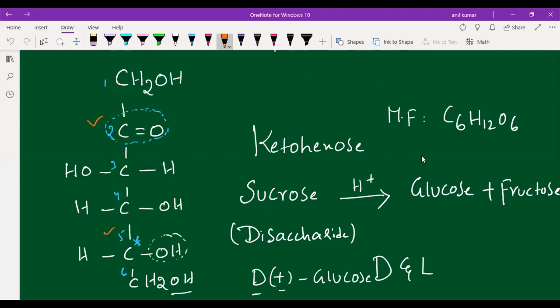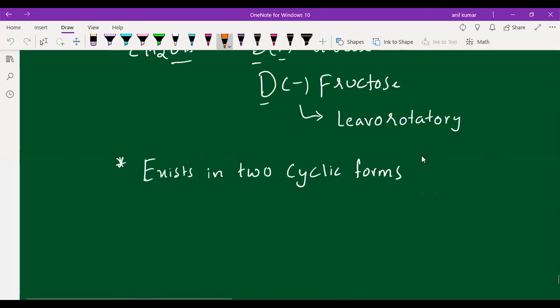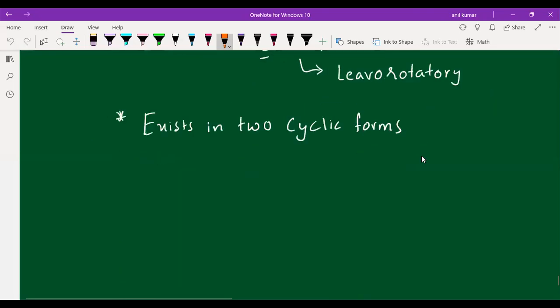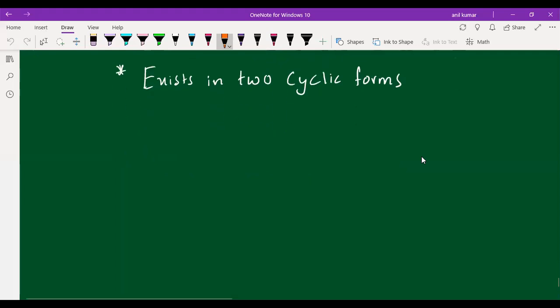How is glucose able to form two cyclic structures? In a similar manner, fructose is also able to form cyclic structures. So like glucose, fructose also exists in two cyclic forms, students. How are we going to get them? It is obtained by the addition of OH to the carbonyl group.